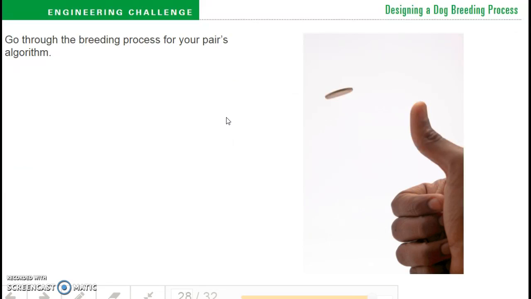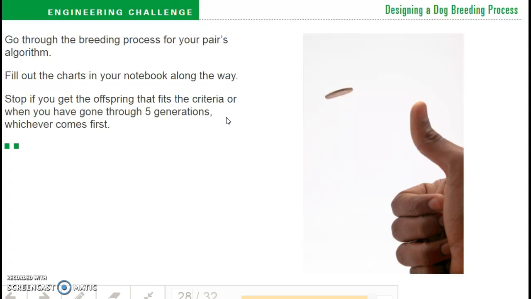Go through the breeding process for your pair's algorithm. Fill out the charts in your notebook along the way. Stop if you get the offspring that fits the criteria or when you have gone through 5 generations, whichever comes first.